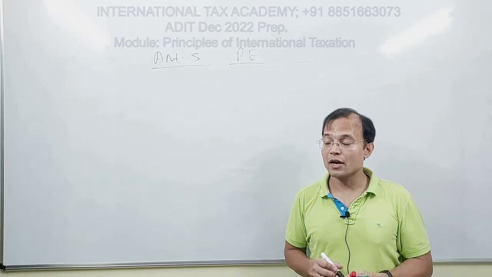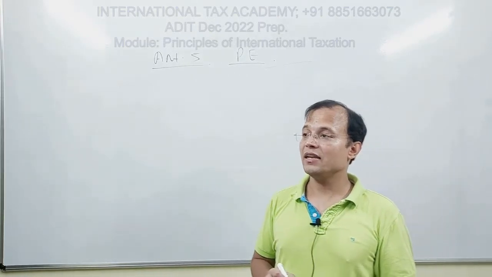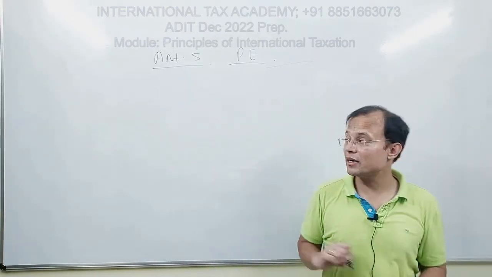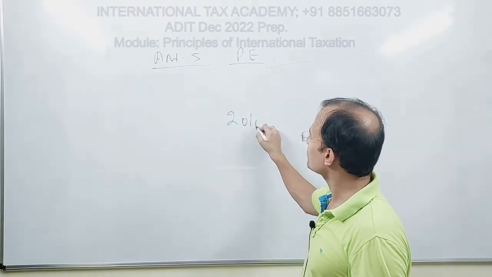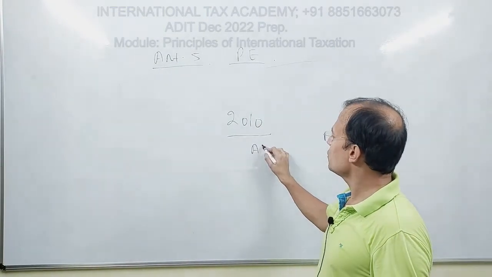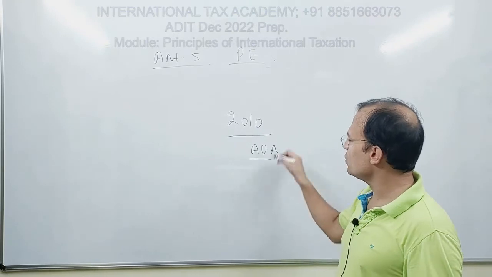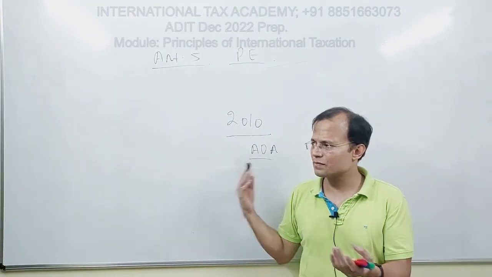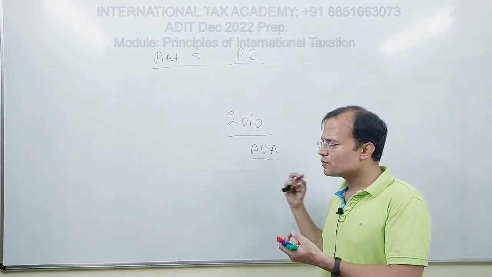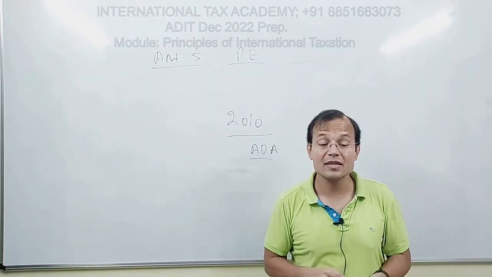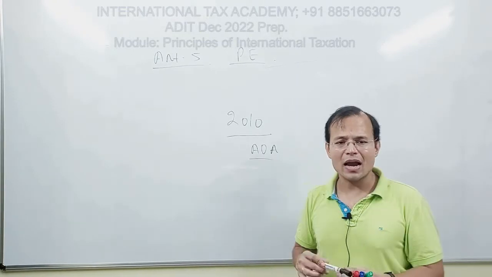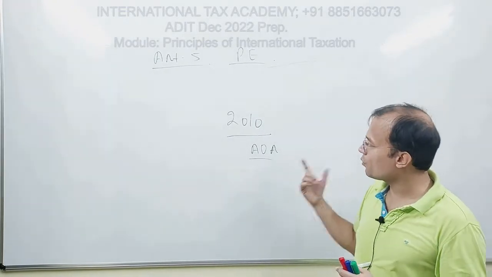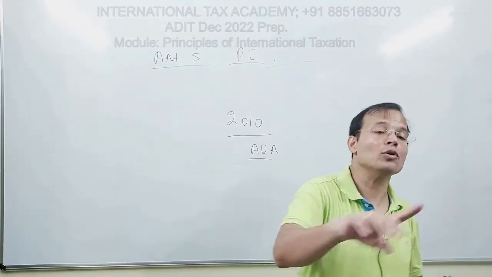And the approach that OECD has delineated in that 2010 report is known as the AOA approach, that is Authorized OECD Approach. And because this portion is present in the syllabus of the TP module as well, I had a discussion of this 2010 report and the AOA approach in the TP module as well.